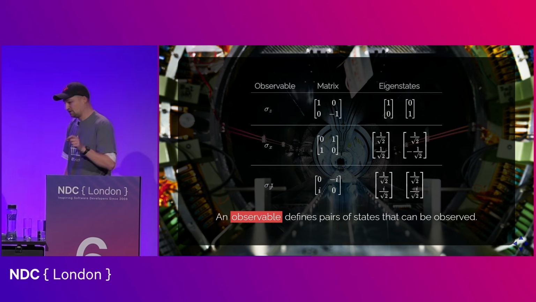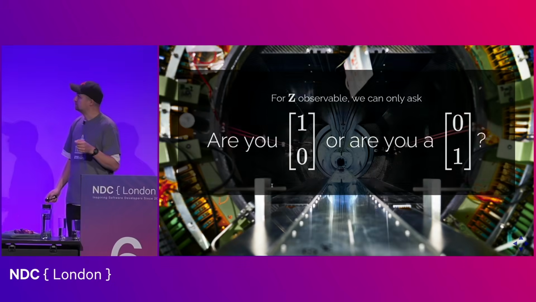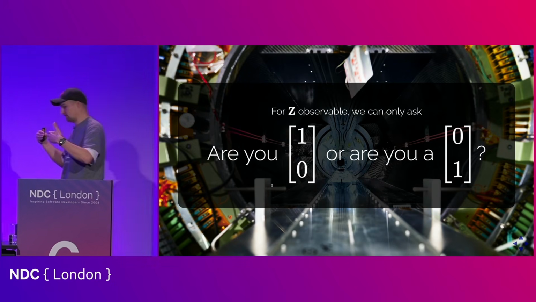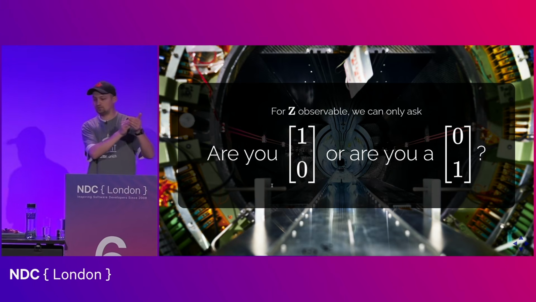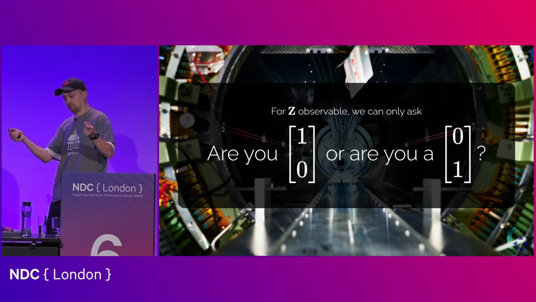So what does it mean? It means that if I would like to interact with a quantum object, I have to approach the quantum object. I have to say, I have chosen the Z observable to interact with you. The Z observable gives me 2 observable states, 1 over 0 and 0 over 1. Which of these 2 states are you in?